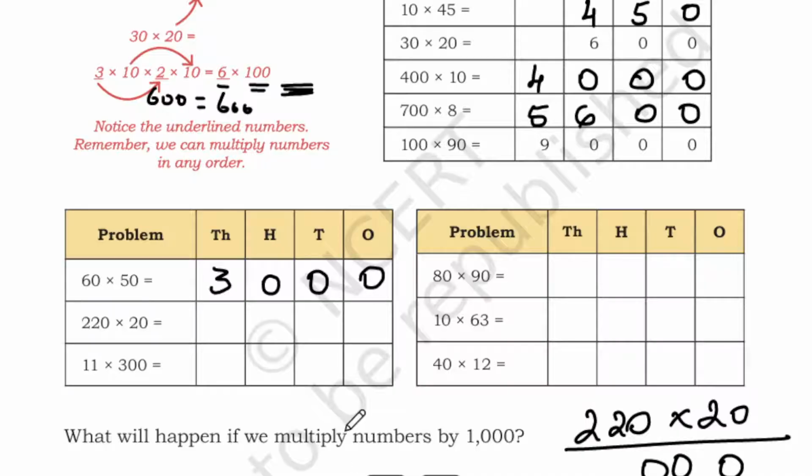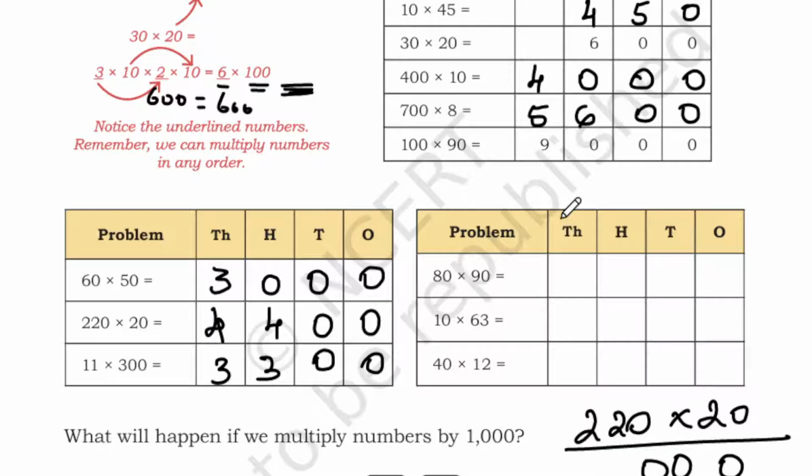So 4400. Okay. So next you have 11 into 300. This one also you can easily write, students. 2 zeros. 3 ones are 3.